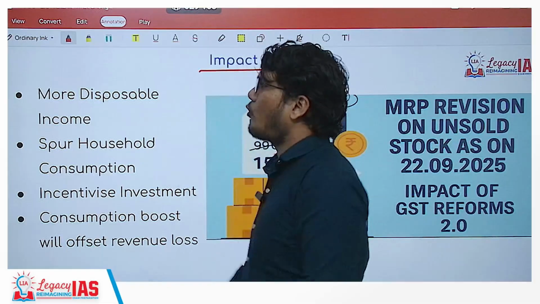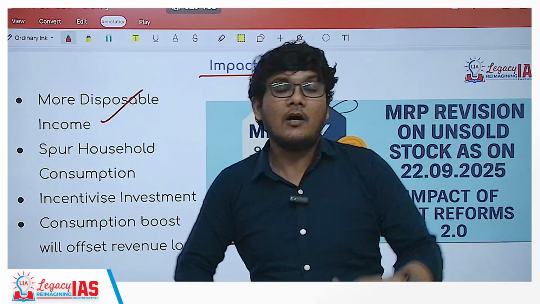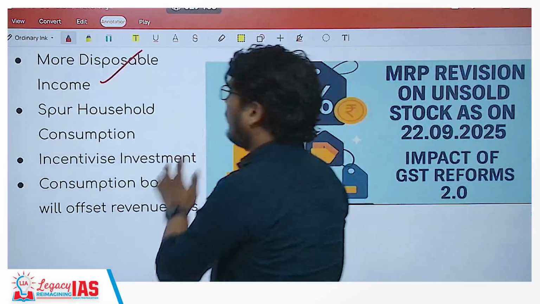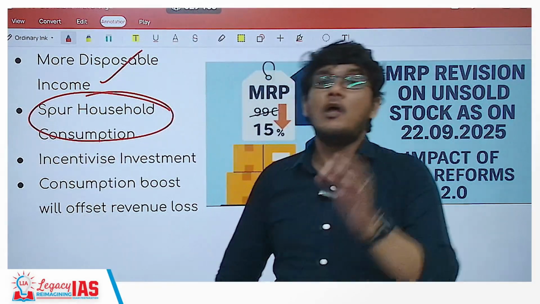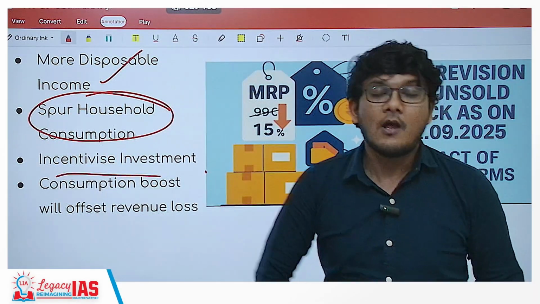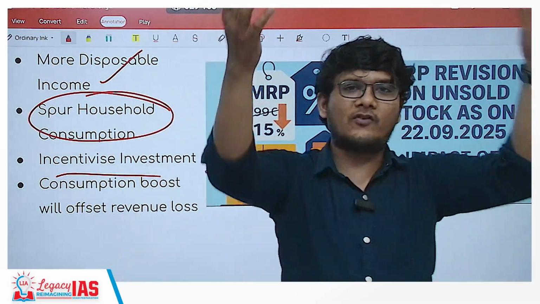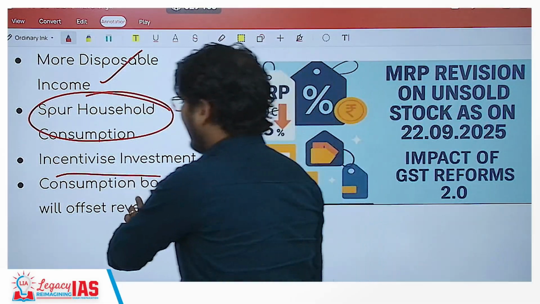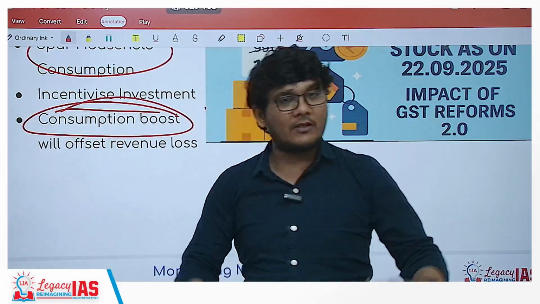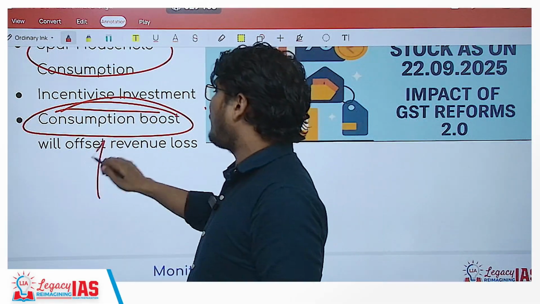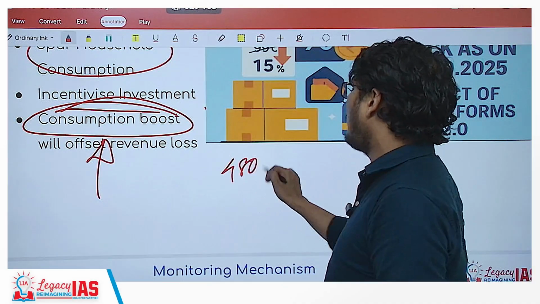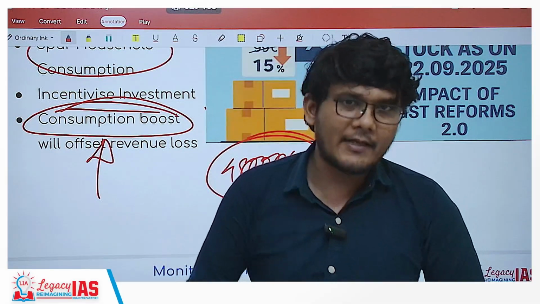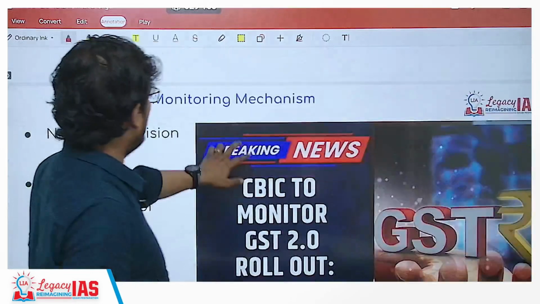Now what is the impact it is going to have? More disposable income, means the household will now feel that they have more income because with less money they can purchase more. So this is going to increase the household consumption, which is going to incentivize investment. When household consumption increases, it means the demand has increased. When the demand is more, the production side will try to supply more, hence investment will increase, as a result of which the entire consumption is going to go up, which is going to offset the revenue loss. Remember, I told you around 48,000 crore of loss the government will have, but this loss will be compensated with the increased demand, which will give more revenue generation.